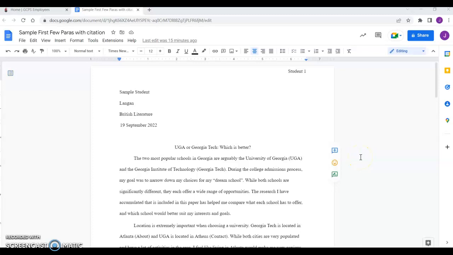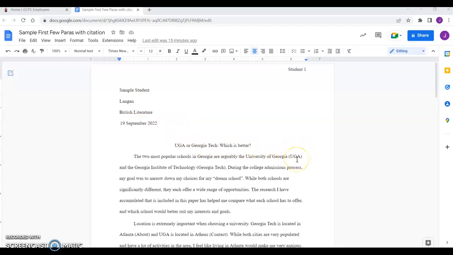Okay, one of your fellow students finished the first few paragraphs with the in-text citation early and was kind enough to let me use it as a sample to show you all. So I've removed the names, and this is just sample student. You notice that the last name and page number are up here, the left header. The student has included a title, that is optional.